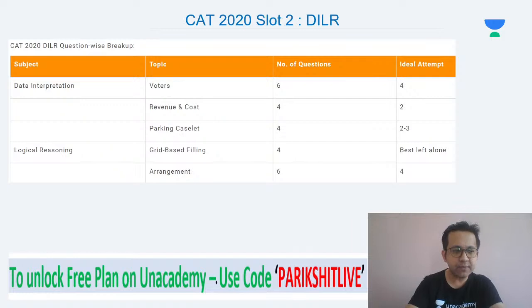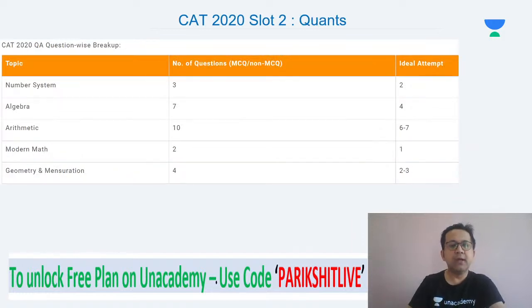Next, look at Quants. Last year, in Quants, let's not start with number system. I must tell you, arithmetic, I keep repeating, is the most important section of your Quants preparation. If you are struggling in Quants, in these last 10 days which are remaining, I would say 80% of your time should be on arithmetic.